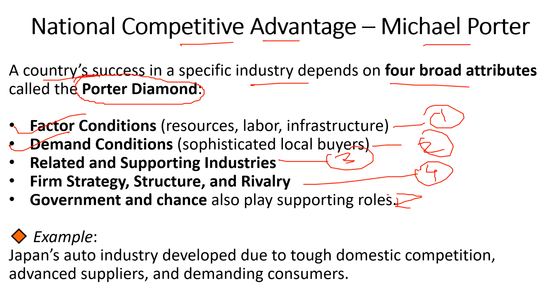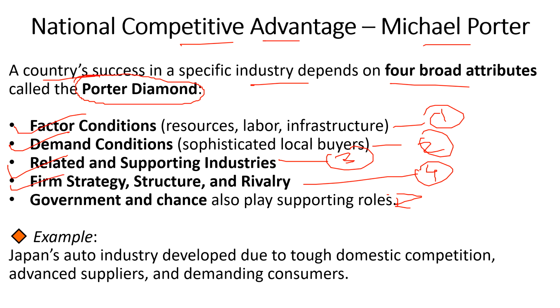Next one is related and supporting industries. The presence of competitive suppliers, industries, and related sectors boosts innovation and efficiency in that country. The close collaboration among the industries can create strong value chains. So related and supporting industries means cooperation between the industries will directly have an impact, right?